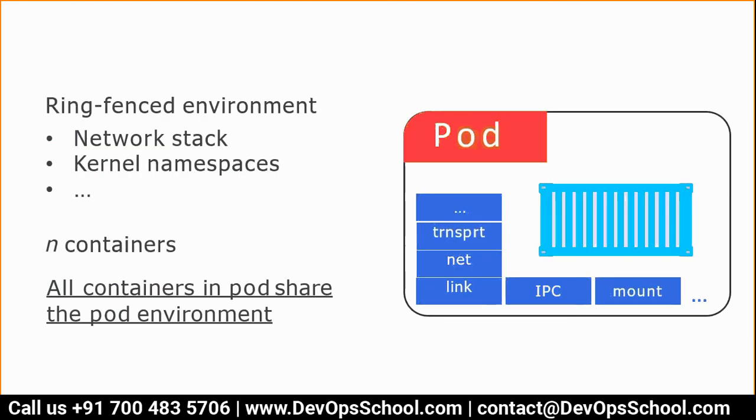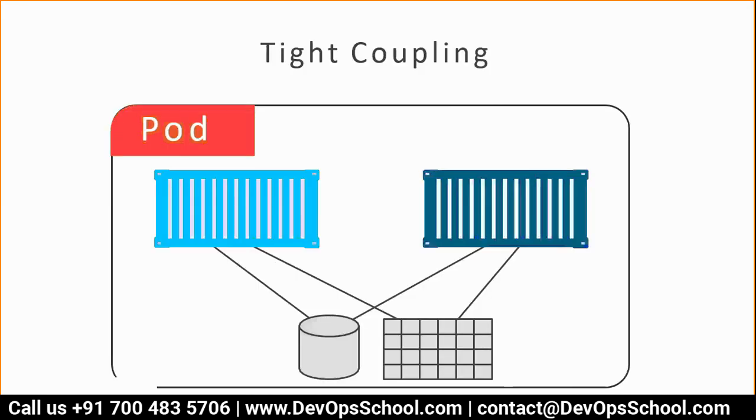Now guys, all the resources like kernel namespaces, which I discussed at the time of Docker, which used to get allocated to the containers earlier, now happen at the pod level. Network, mount, IPCs, links, all these things get associated with the pod level, not the container level. That means all containers can access the same mount and the same network. All containers in a pod share the pod environment. This is how it is.